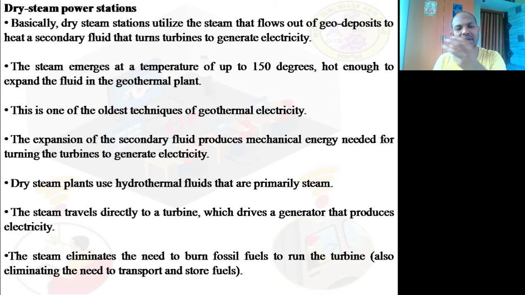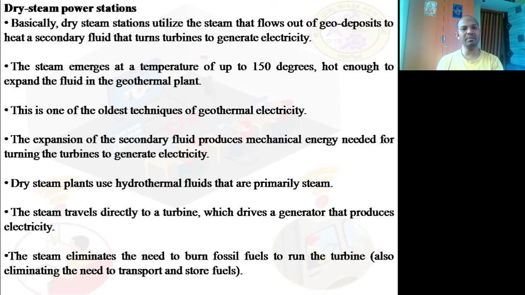This hot gas has been directly used, maybe using heat exchangers. The steam emerges at a temperature of up to 150 degrees. 150 degrees is nothing but almost near to the superheated steam, because only at 100 degrees centigrade there will be a formation of the steam. So it is just beyond the dry saturated steam. Is it clear? Then hot enough to expand the fluid in the geothermal plant.